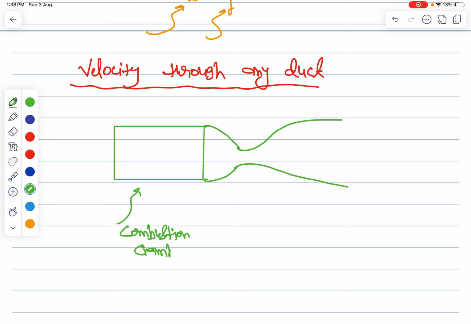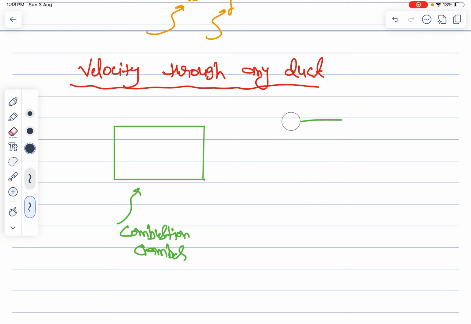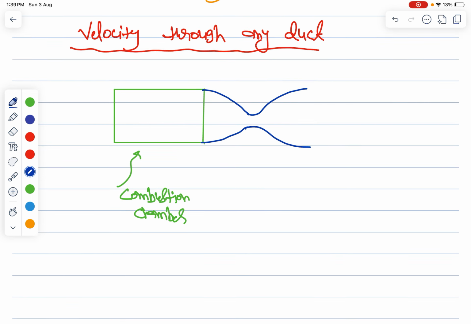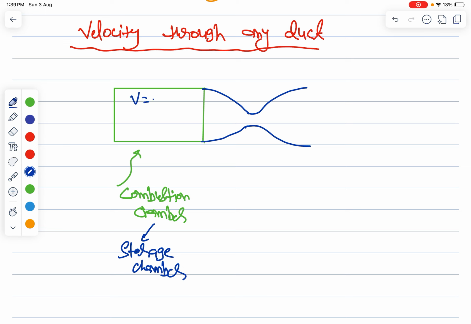Fine, now it is fine. This is basically the combustion chamber. You can say the storage chamber also, because we have stored all these things. In this combustion chamber, the velocity is 0, right?